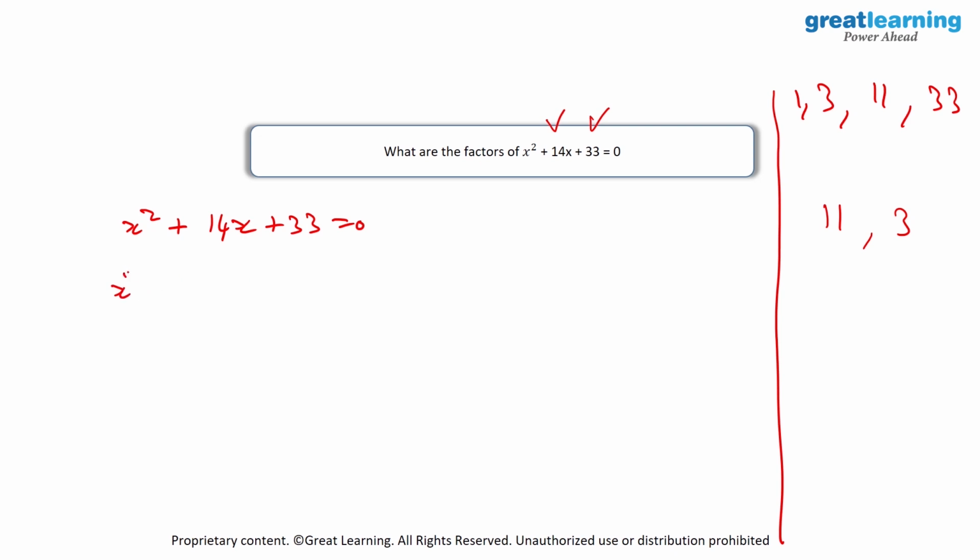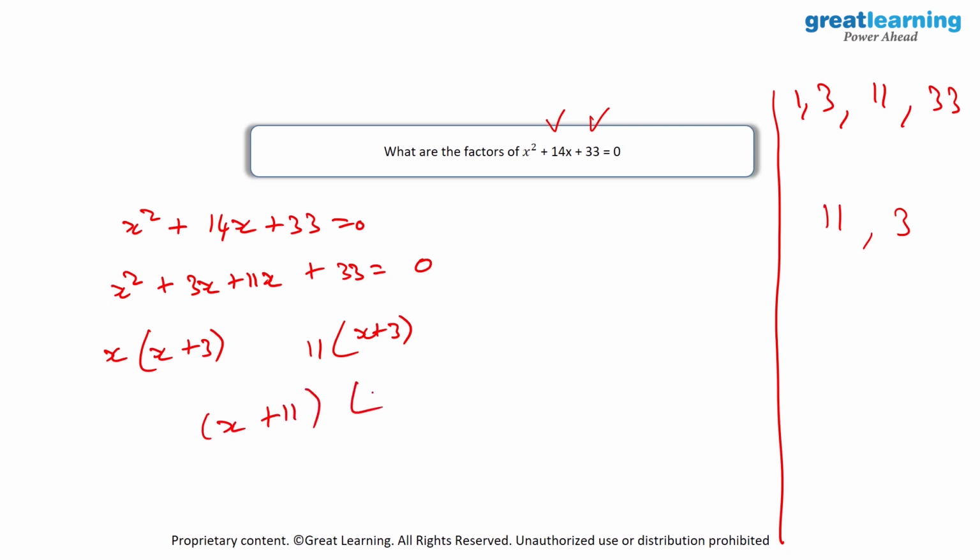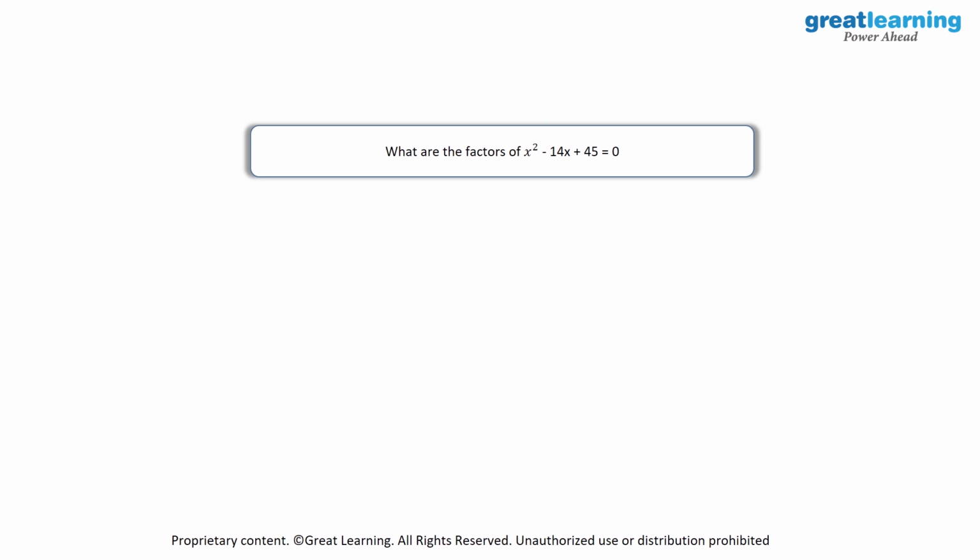Then I would have to write this as x square plus 3x plus 11x plus 33 is equal to 0. Over here I'll take x common. So I'll have x into x plus 3. Over here I'll also have x plus 3 and 11 will be common. So finally I will have x plus 11 into x plus 3 is equal to 0. And when I equate both of them to be equal to 0, the solutions will be minus 11 and minus 3. We have the next quadratic equation, x square minus 14x plus 45 is equal to 0.